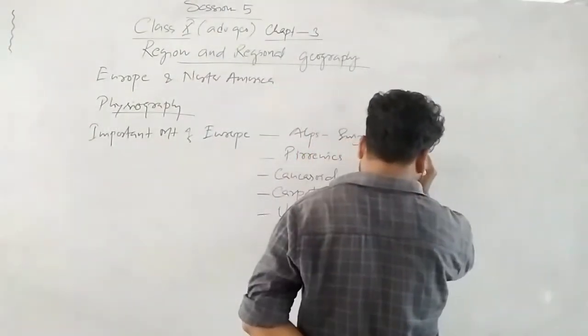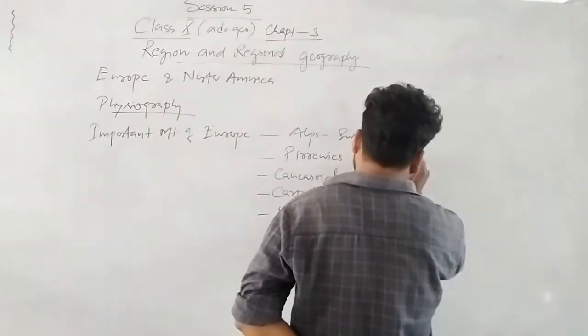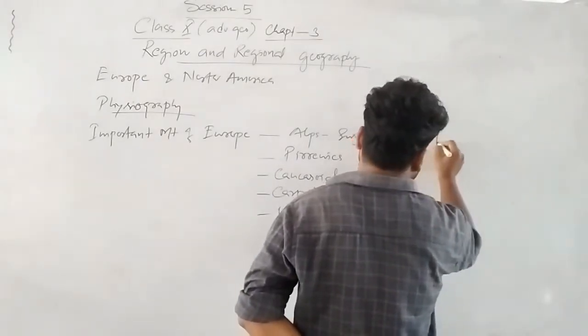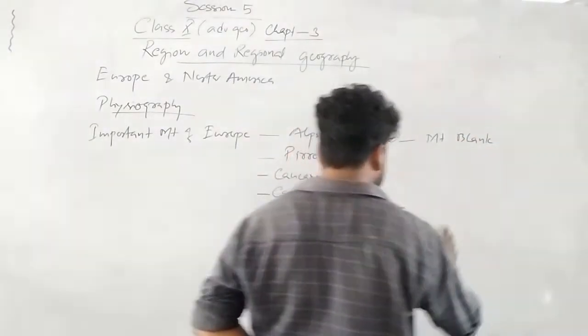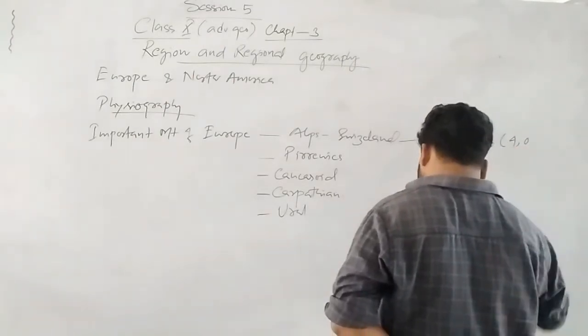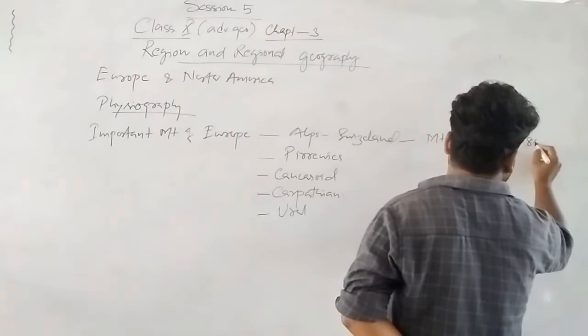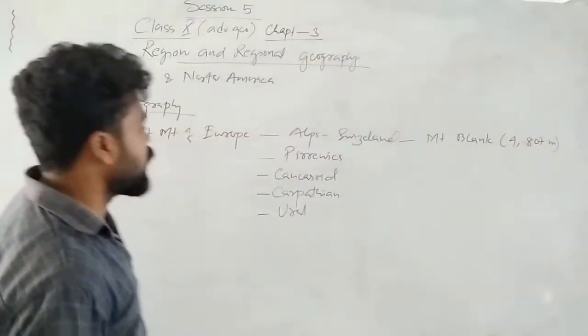Okay. This Mont Blanc is the highest point, that is 4,807 meter. So Mont Blanc is the highest point of Alps.